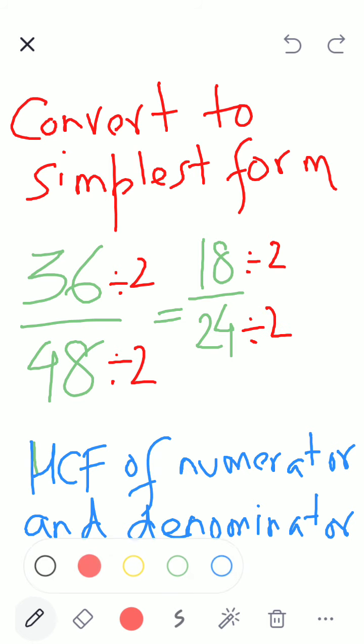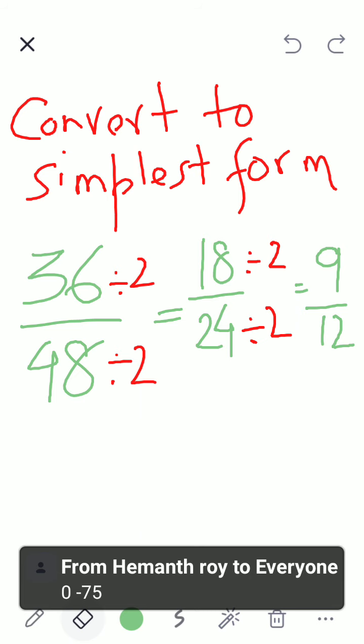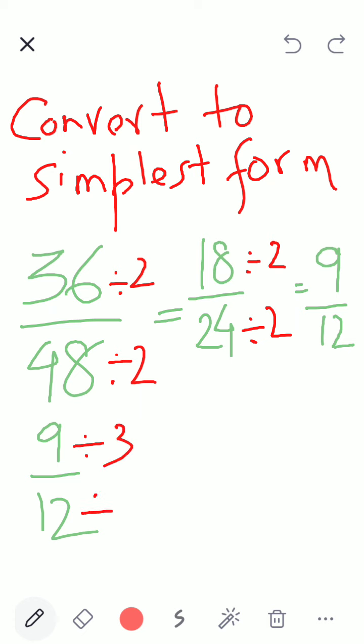Okay, then what you got? Okay, then what you did? Then you divided by 3. Okay. So 9 divided by 12. Then you divided by 3 again. Yeah. Okay. Divided by 3.